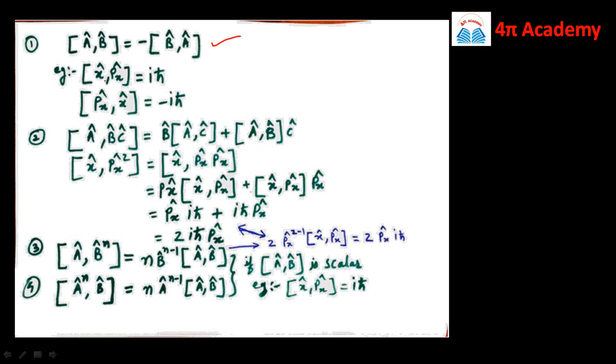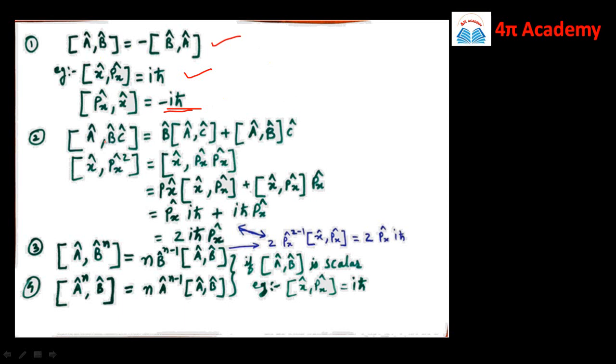For example, here if we take the commutator of X and Px, then you know that its value is i h cross, but if you change the order inside the commutation bracket, so if you take first as Px and then X, then it will be equal to minus i h cross. So here since you know that X and Px, they do not commute with each other, and therefore by changing the order of X and Px you get the minus sign to it. If the two operators they commute with each other, then the change of order is insignificant.